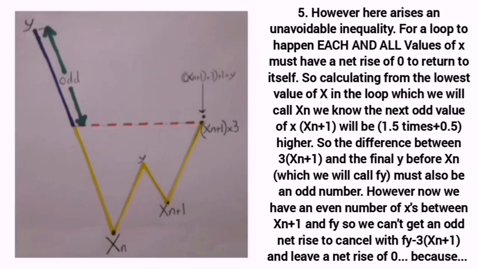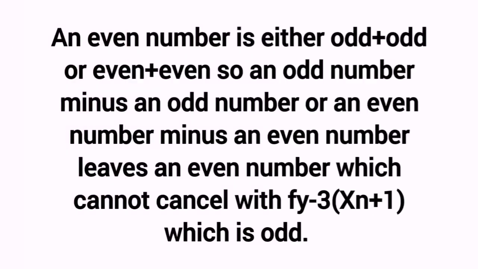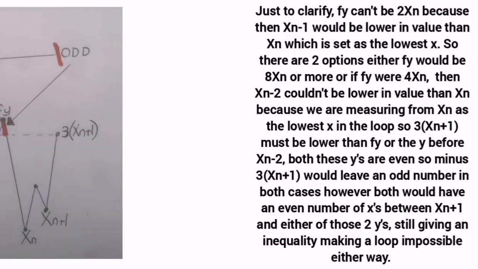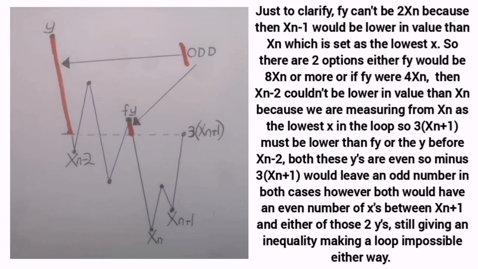So we can't get an odd number to cancel with the fy minus 3xn plus 1 to leave a net rise of 0, because an odd number minus an odd number leaves an even number, and an even number minus an even number leaves an even number, and an even number cannot cancel with the final y minus xn plus 1 multiplied by 3, which is an odd number. Just to clarify, fy can't be 2xn, because then xn minus 1 would be lower in value than xn, which is set as the lowest x.